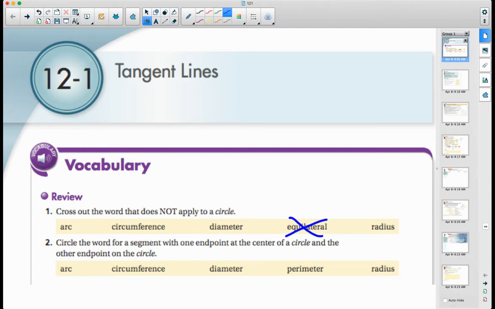That would be equilateral. Circle the word for the segment with one endpoint at the center of the circle and the other endpoint on the circle. We call that the radius.